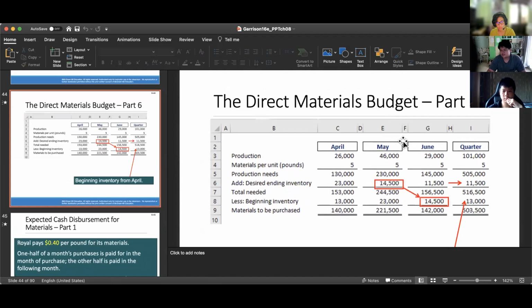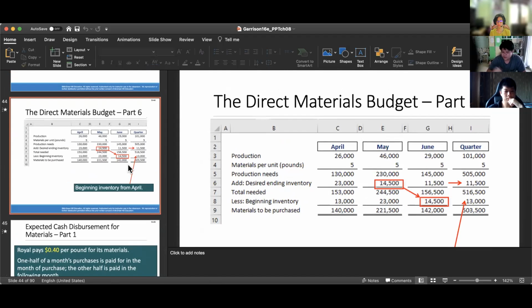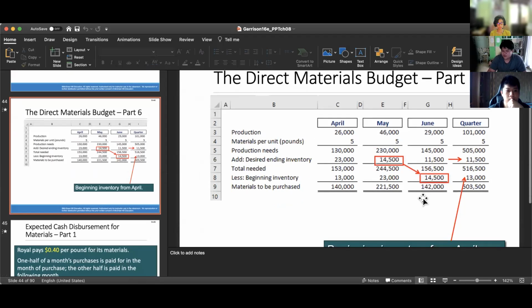Now, this is a bit hard for the June ending inventory, because to get this number, you have to calculate the required production for July. Because I already calculated it on paper, I get the required production for July is 115,000. So the 10% will be 11,500. And you get the materials needed to be purchased is 142,000.